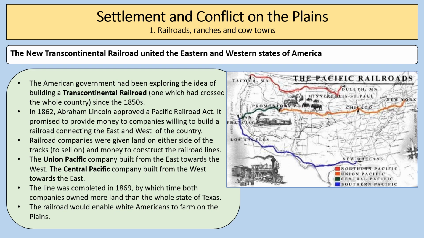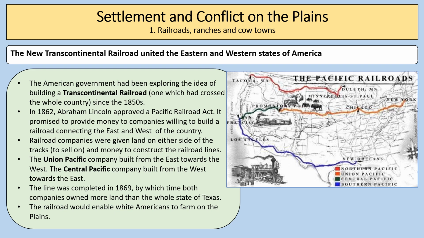Railroad companies were given land on either side of the tracks and money to construct the railroad lines. The Union Pacific Company built from the east towards the west, and you can see their train line there, and the Central Pacific Company built from the west towards the east.